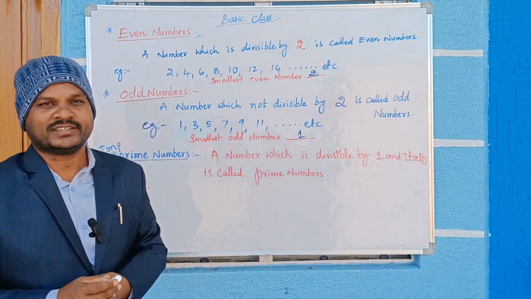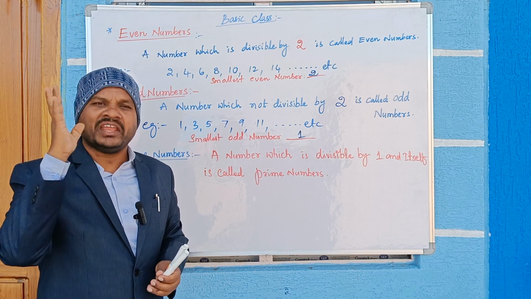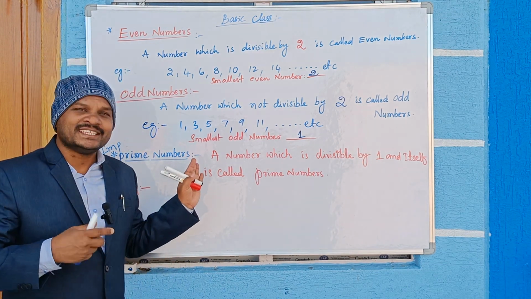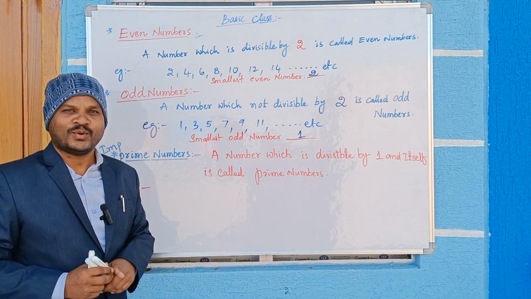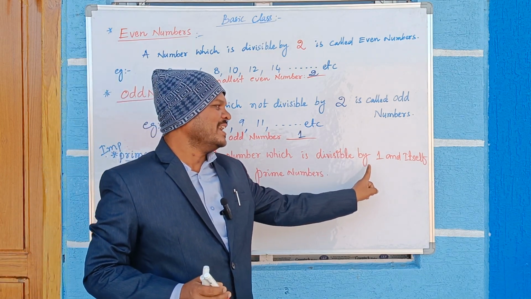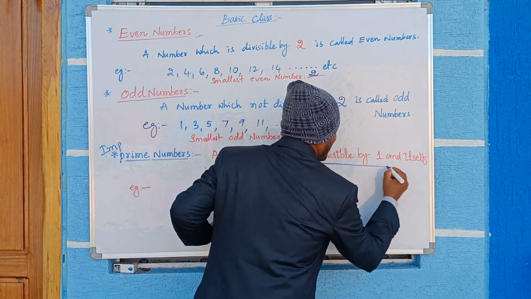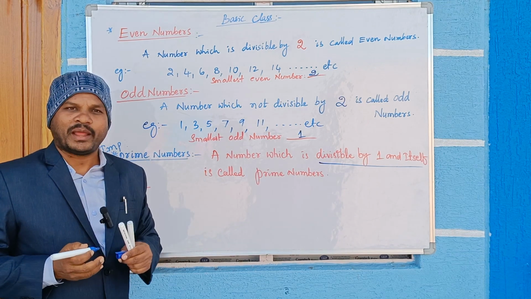First we will learn what a prime number is. I have written it in red. A number which is divisible by 1 and itself, you have to underline this, this is the main part. 1 and itself is called a prime number.